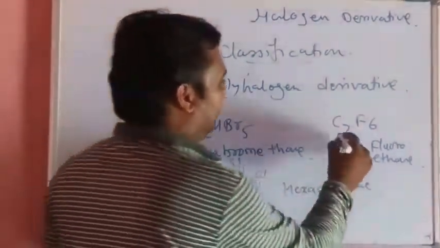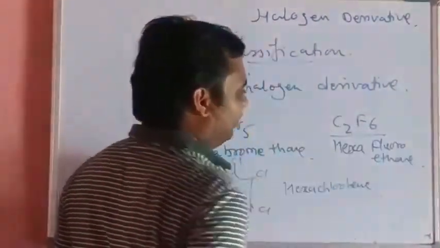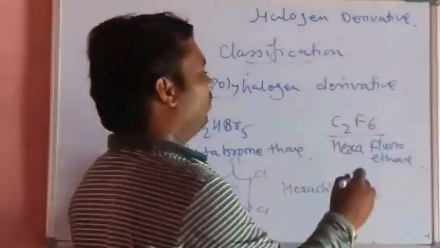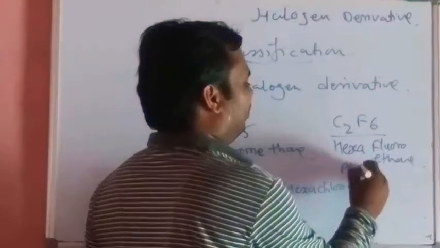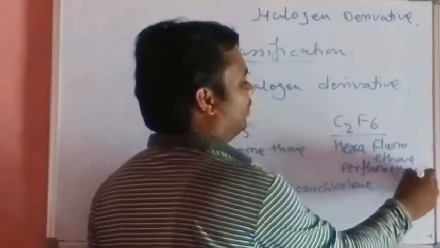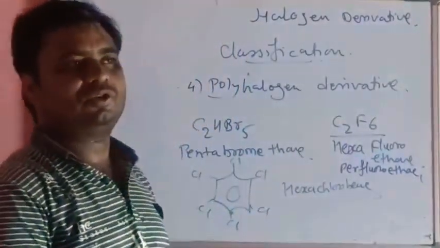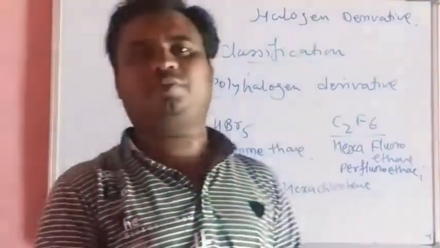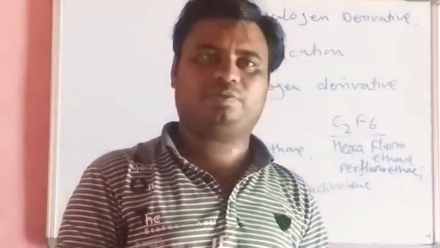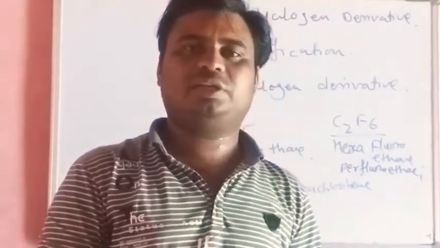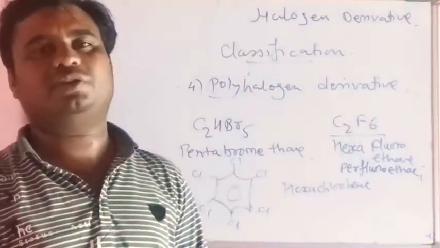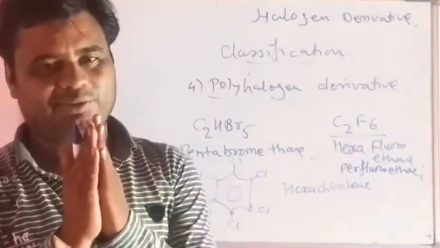Here you can see C2F6, hexafluoroethane, called perfluoroethane. This is the classification of halogen derivatives on the basis of the number of halogen atoms attached to the alkyl group. Next classification, depending upon the types of carbon atom to which the halogen atom is attached, we will discuss in the next lecture. Thank you so much.